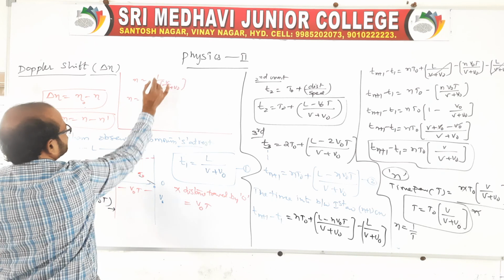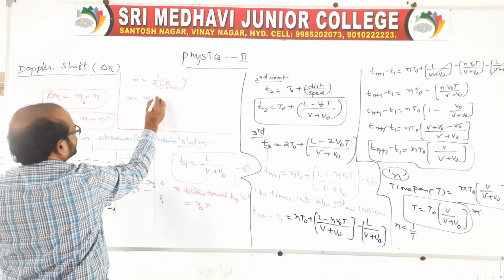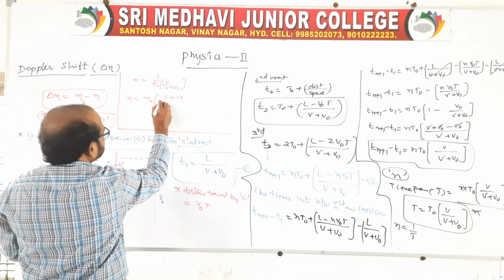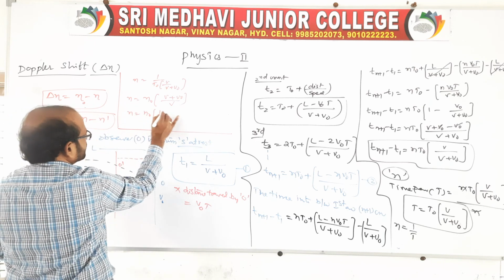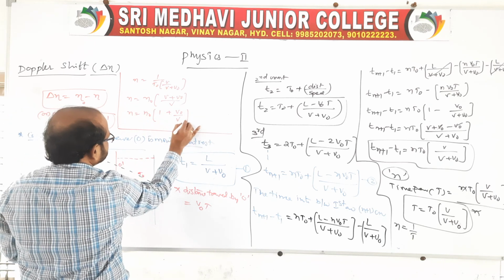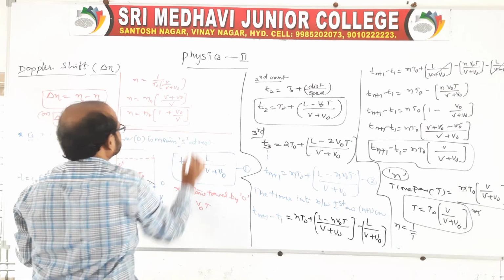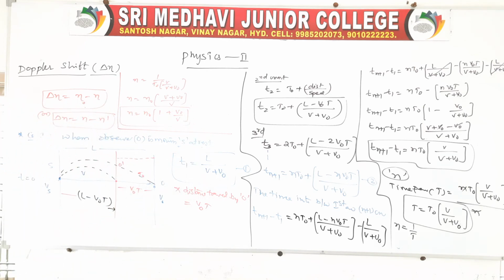Therefore n is equal to n naught (v plus v naught) by v. Therefore n is equal to n naught of (1 plus v naught by v). This is the frequency in case the observer is in motion.